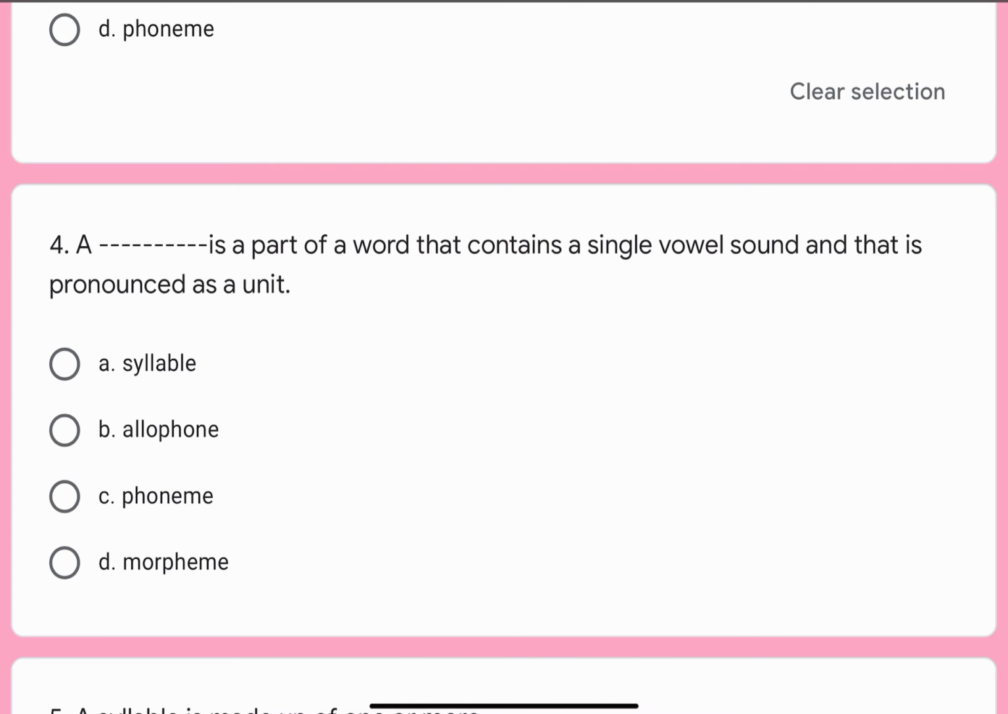Question number 4. A dash dash is a part of a word that contains a single vowel sound and that is pronounced as a unit. Options are A. Syllable, B. Allophone, C. Phoneme, or D. Morpheme. Correct option is A. Syllable.